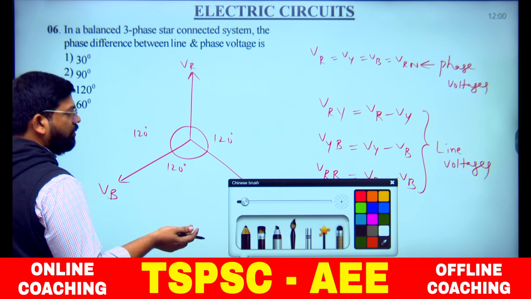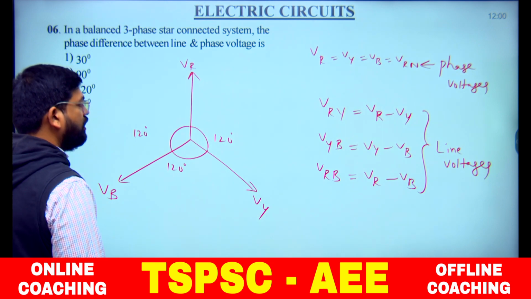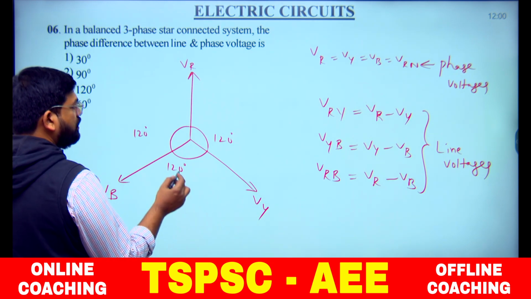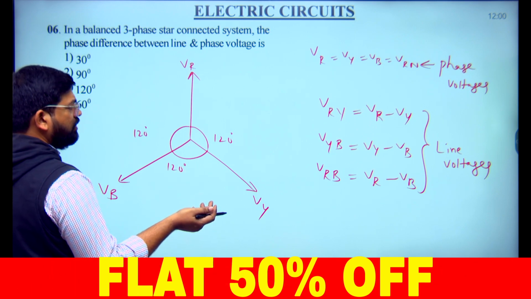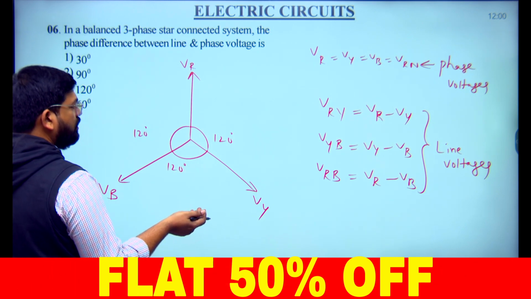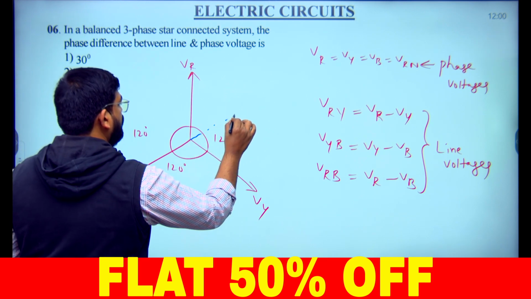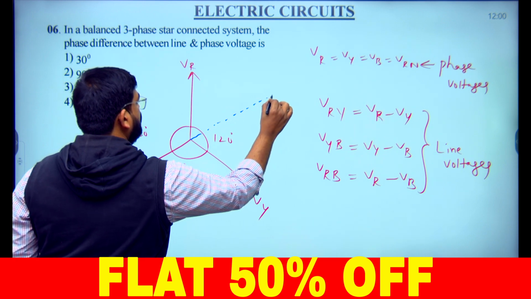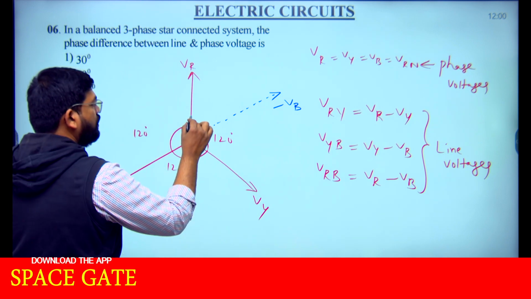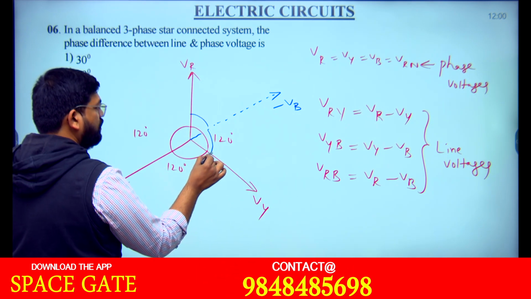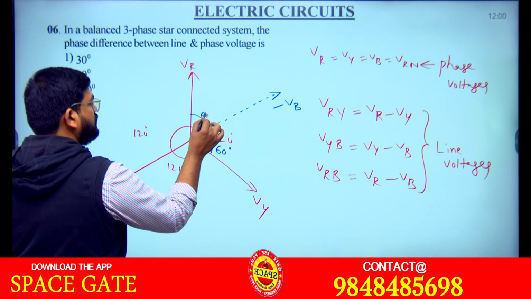Now if I draw the line voltage with this color, suppose I talk about VR and VRY, what will be the phase angle difference? You can take any one of these, VRB also. If I extend VB to the other side, this will be our minus VB. Minus VB means the total 120 divides into 60 degrees and this one is 60 degrees.